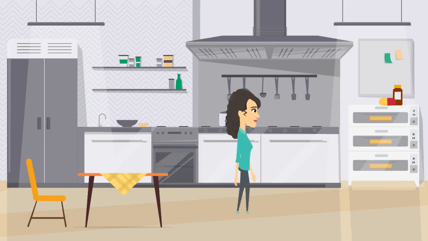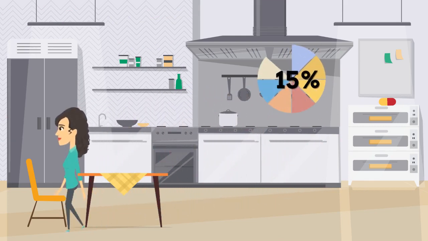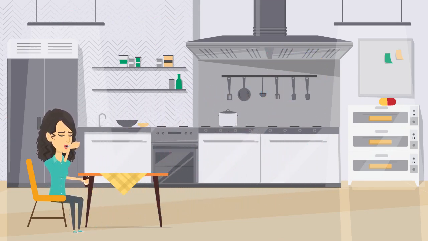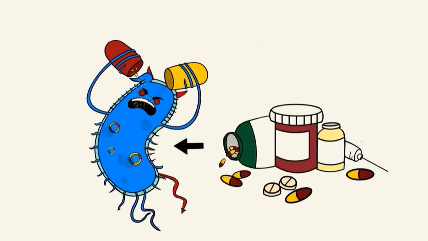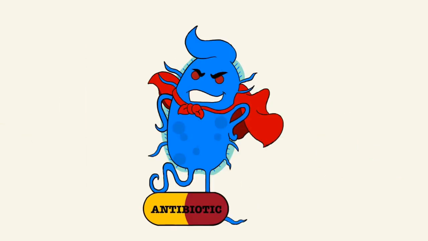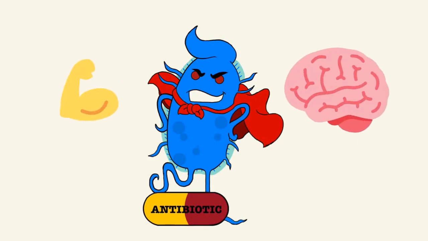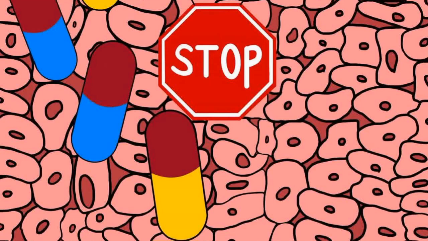The common treatment for UTI these days is taking antibiotics. About 15% of all antibiotics that are given in the USA today are for treating UTIs. But there are a few main problems in taking antibiotics, and we're not just talking about the taste. One issue is that the antibiotics don't just target the bad guys, but also kick out the good ones. Second, in the past few years, there has been an increasing problem of antibiotic resistance. Which means that the bacteria become stronger and smarter, so the medicines we use to fight them don't work as well anymore. To make things even more complicated, antibiotics don't reach the intracellular region. Therefore, they might not be very effective.